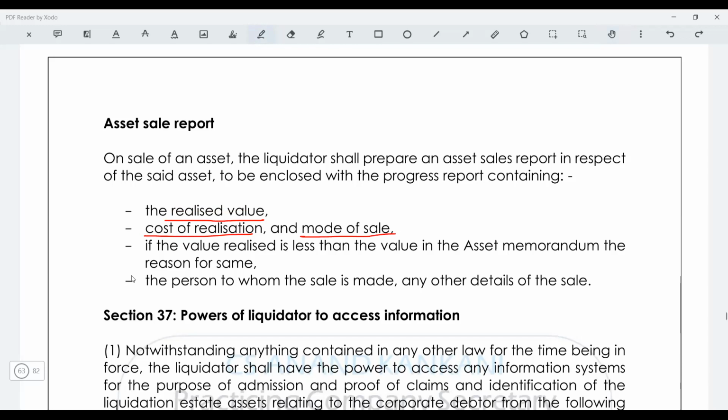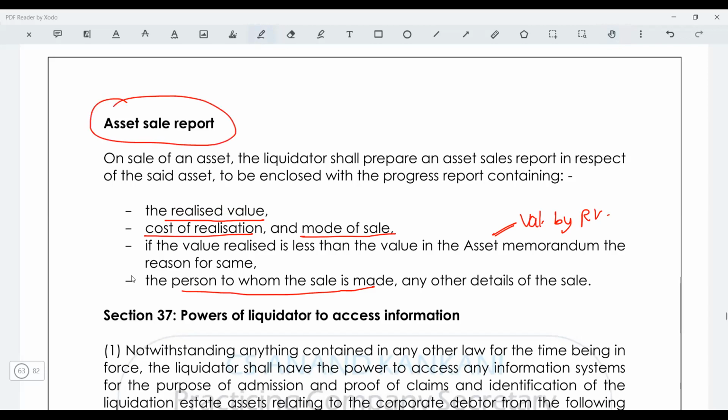What was the mode of sale? Right? If it is realized at less than the value mentioned in the asset memorandum, that's where the registered valuer provides the value, right? So this was the valuation by the registered valuer. You need to mention why the value could not be realized, and then the person to whom the sale is made. So this will be there in the asset sale report.